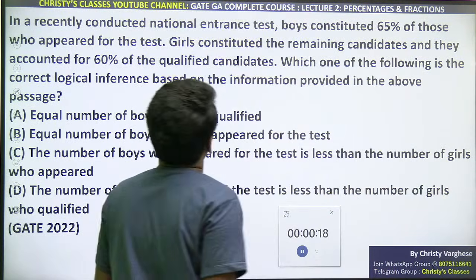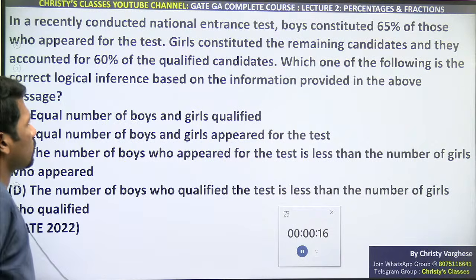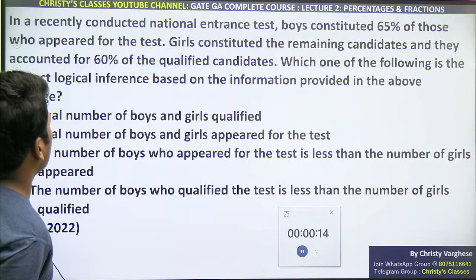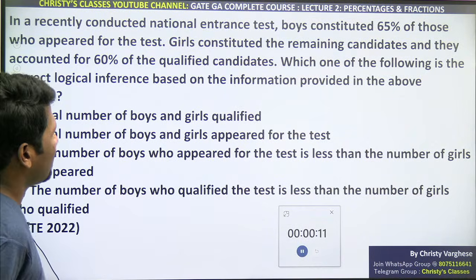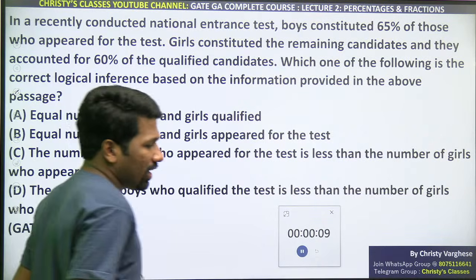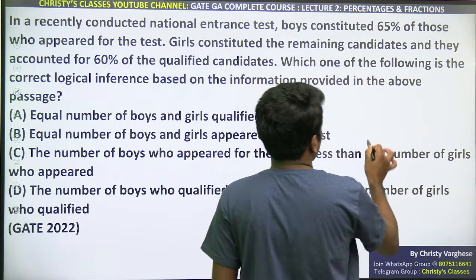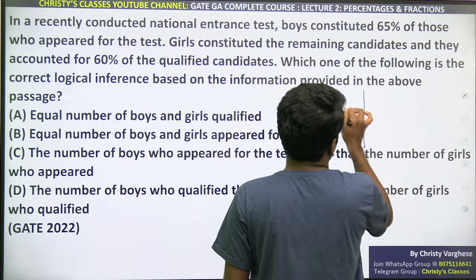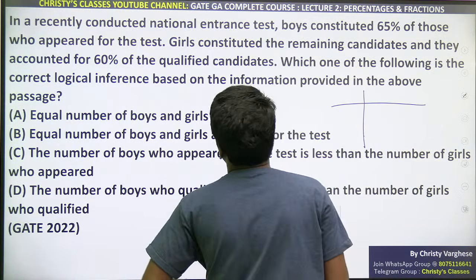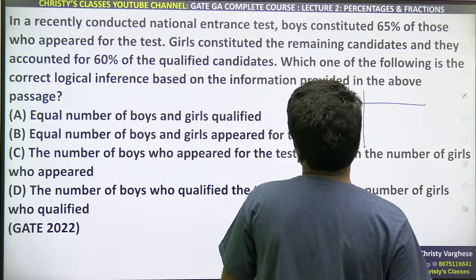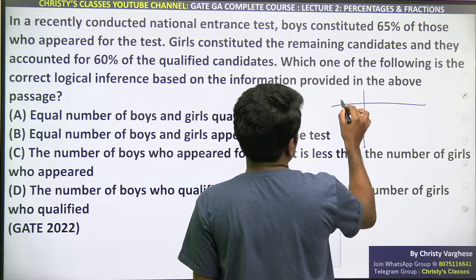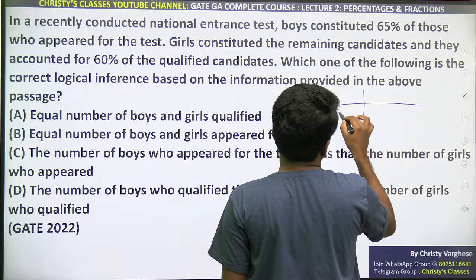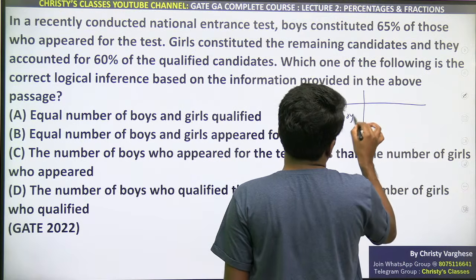In a recently conducted national entrance test, boys constituted 65% of who appeared in the test. The problem is we don't have any idea how many people appeared in the test. So taking example can be taken because a comparison is needed. The total number of people is not asked. That is why we can take an example. So, boys, girls.